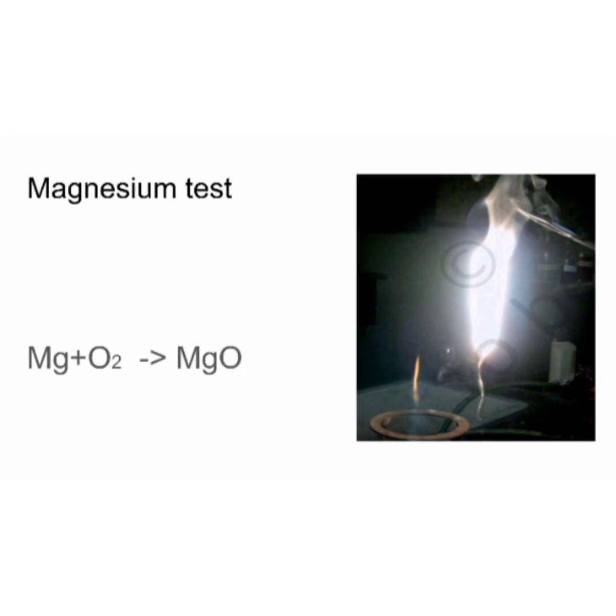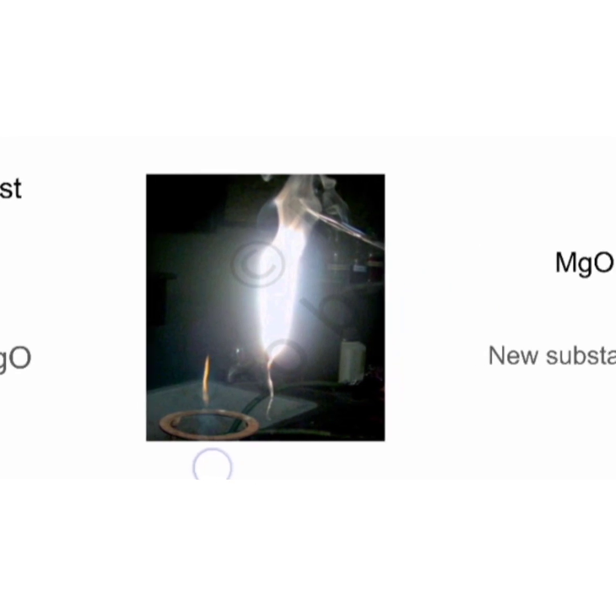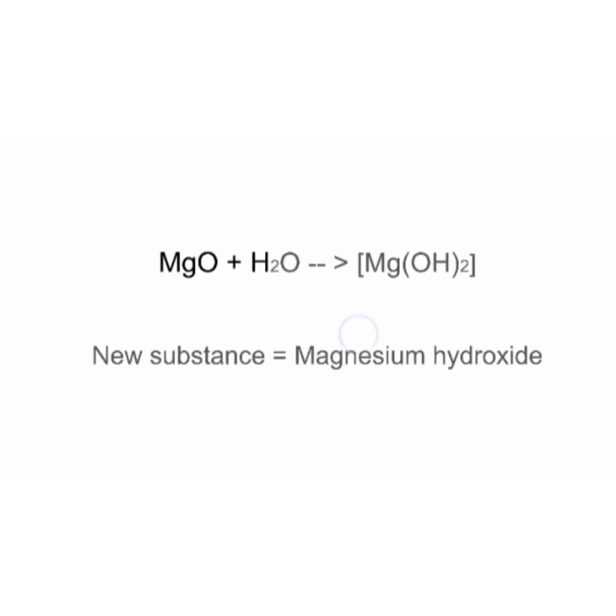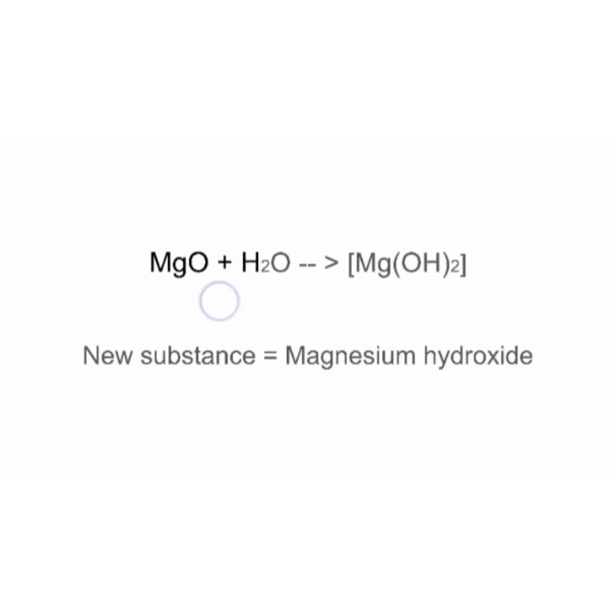Magnesium oxide means the ash produced by the burning of magnesium. When we mix that ash with water, it forms a new substance. Okay, MgO, the ash, mixed with water.